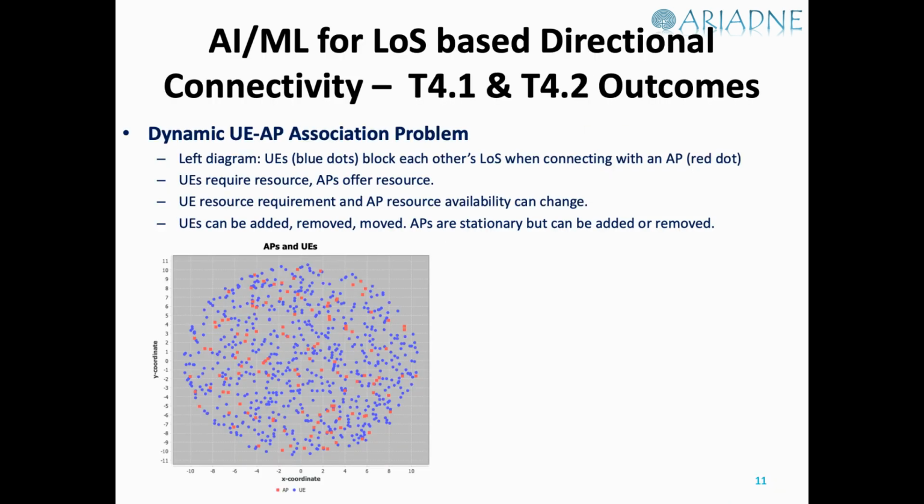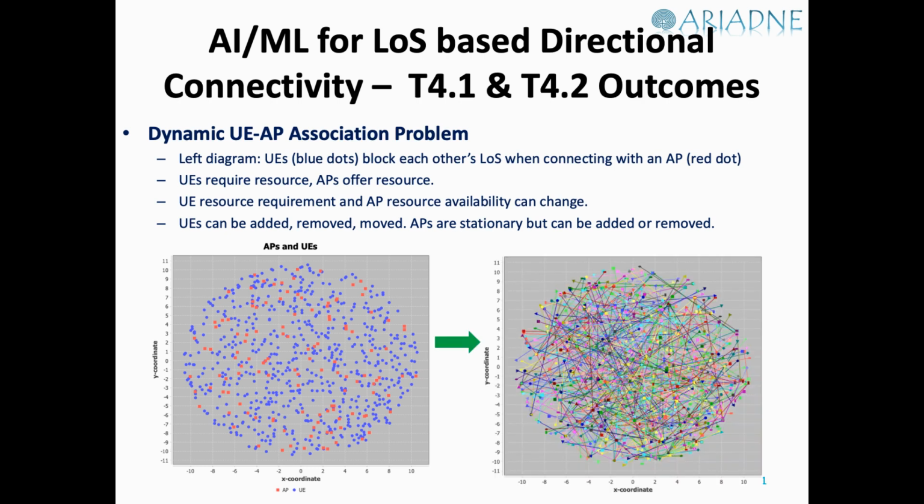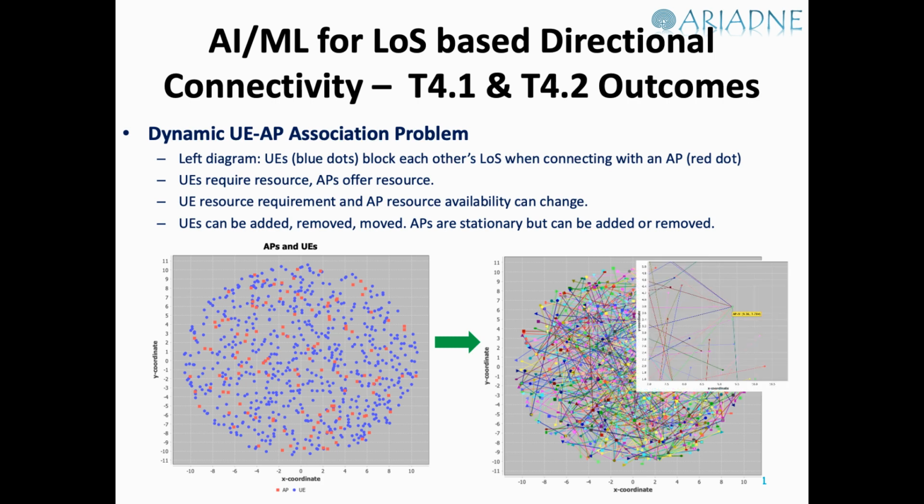So we see that we have a dense network in the left diagram, where we have lots of blue dots and also quite a lot of access points, which are represented by the red dots. The UEs represented by the blue dots need to be assigned to the red dots. And on the right-hand side, we see the fully connected network. If we zoom in, we see an access point is connected to several UEs, which provide the best line of sight connectivity with this access point.